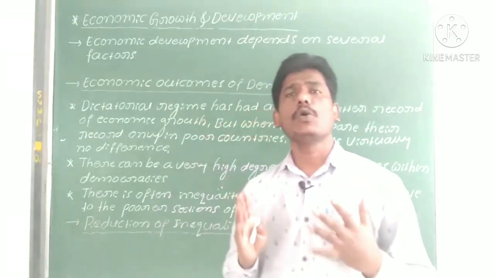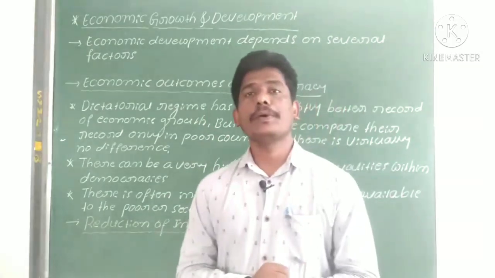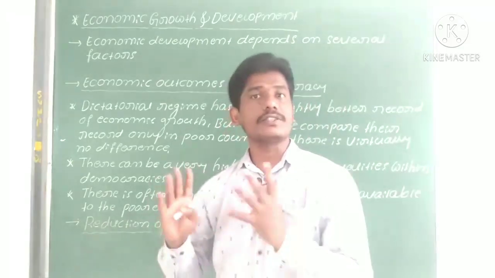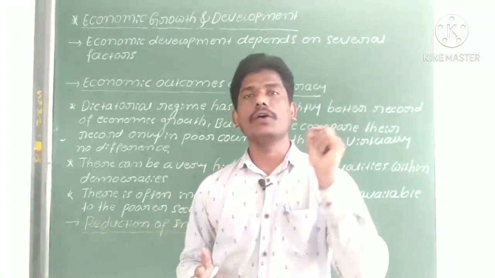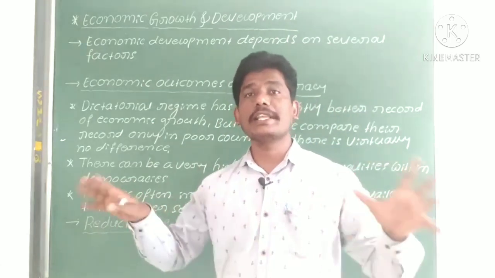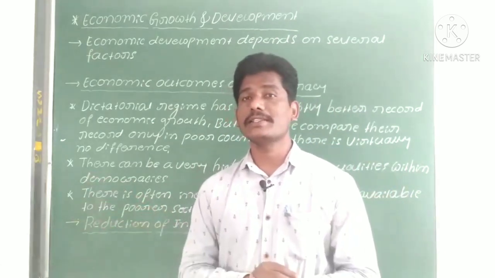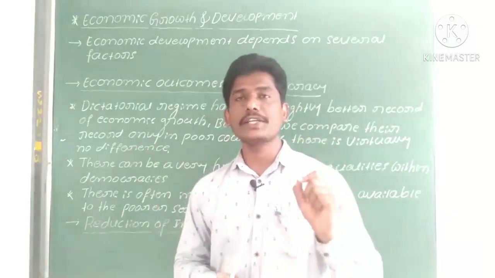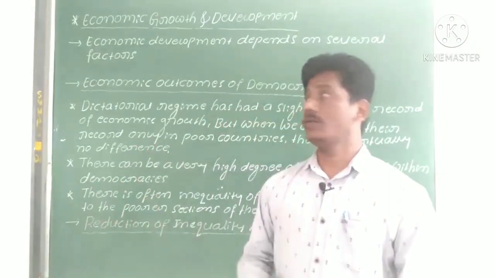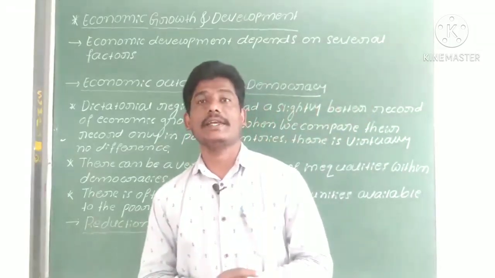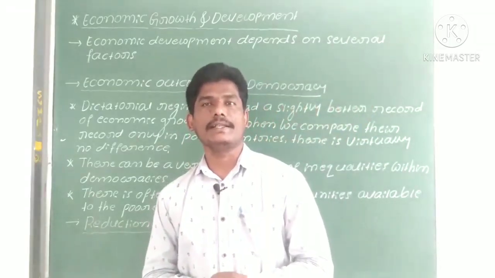Second, the global situation. What is the country's situation at the global level, and also its relationship with neighbor countries? These factors will decide the economic development of countries.